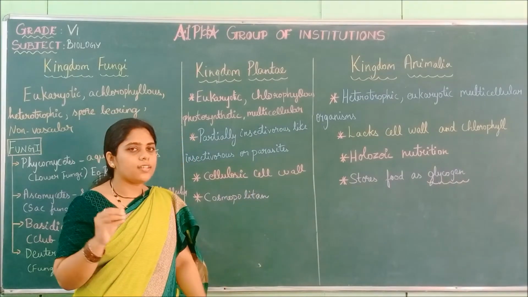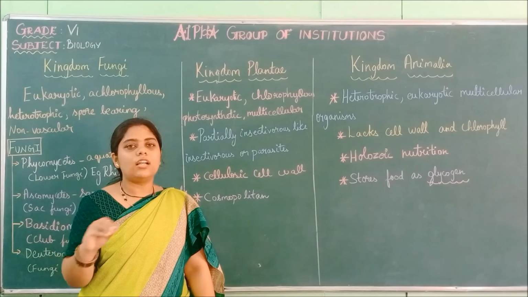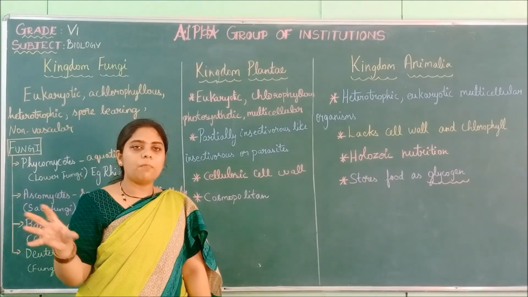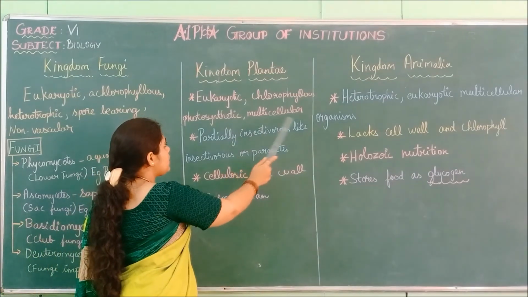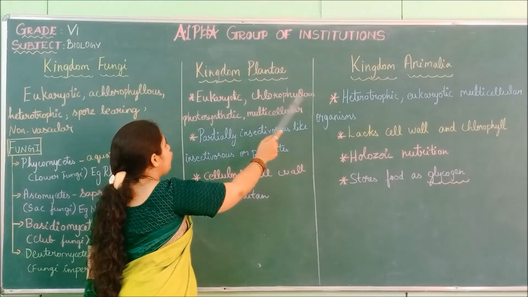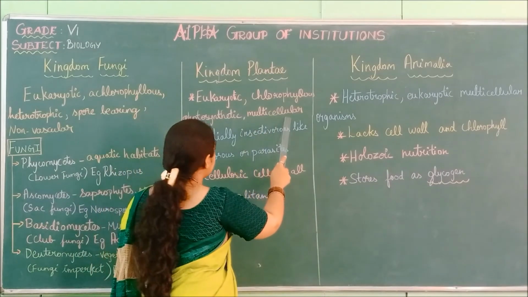In kingdom Plantae, all the multicellular, many-celled organisms come under Plantae. So first it is eukaryotic, chlorophyllous, photosynthetic, and finally multicellular.